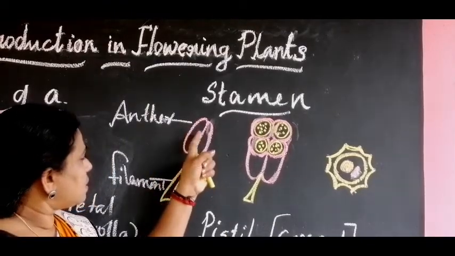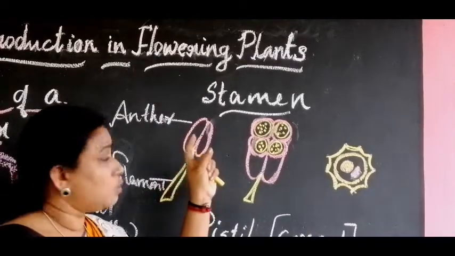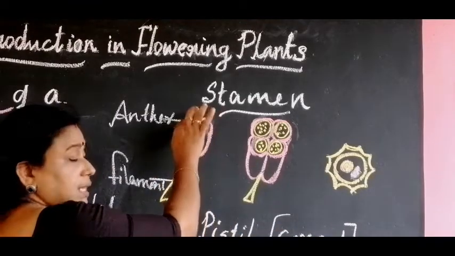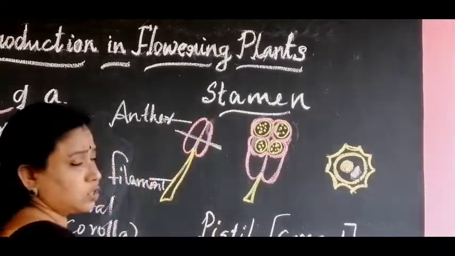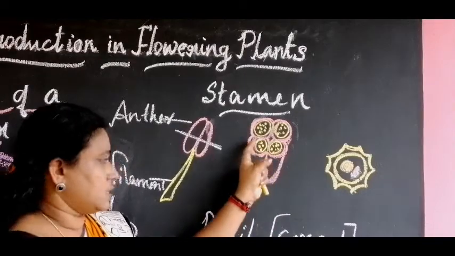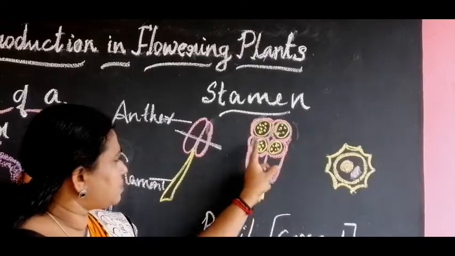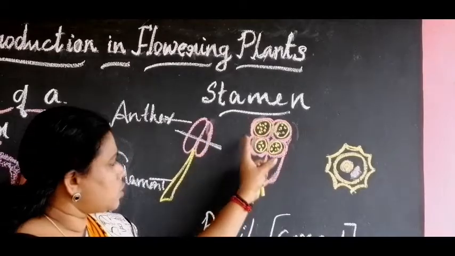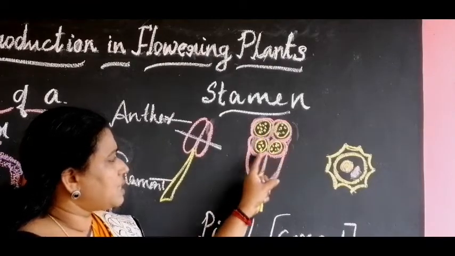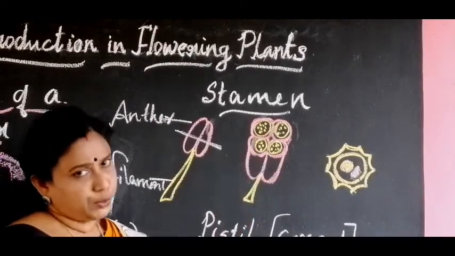Now, the anther consists of pollen sacs, and inside these pollen sacs, what are produced? The male gametes are produced. If you take a cross section of the anther and observe it under the microscope, you can see a structure like this. Inside this anther, there are 4 lobes. You can see only 2 lobes here, but on the other side also 2 lobes, so 4 lobes in total. Inside each lobe, the pollen sacs are present, and inside the pollen sacs, the pollen grains are produced.